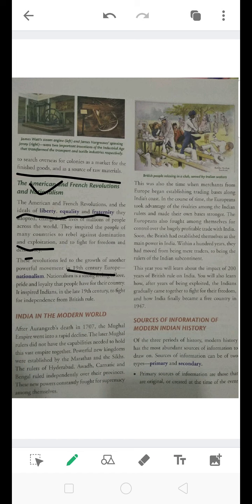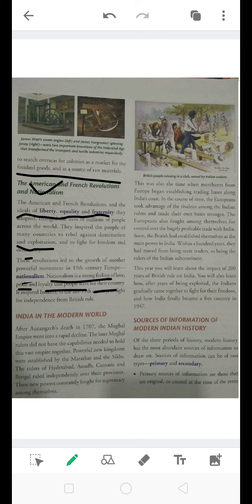So that was nationalism. Now what is nationalism? Nationalism is a strong feeling of love, pride and loyalty that people have for their country. I repeat, nationalism is a strong feeling of love, pride and loyalty that people have for their country. That means if I am having pride and loyalty for my country, I am a person having nationalism for my country.